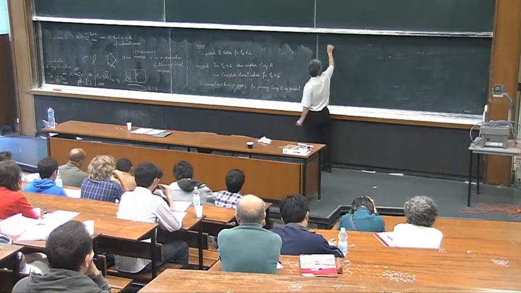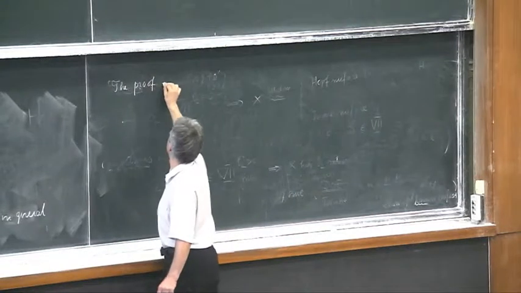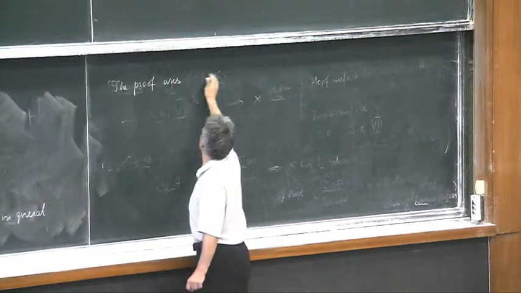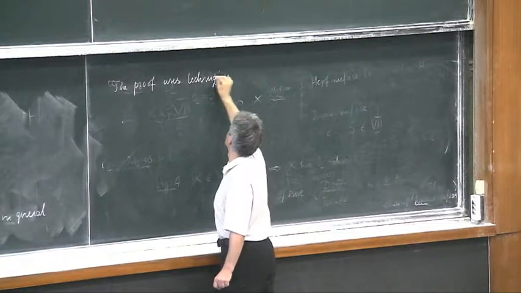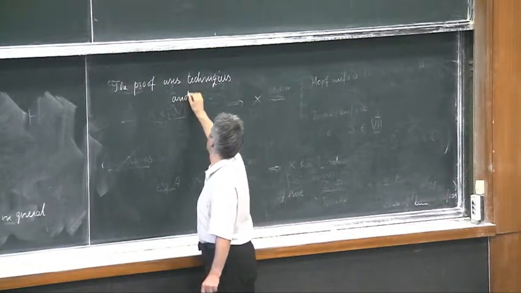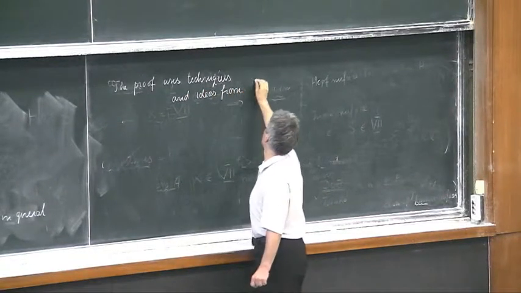So let me put the ideas. The proof uses techniques and ideas from Donaldson theory.